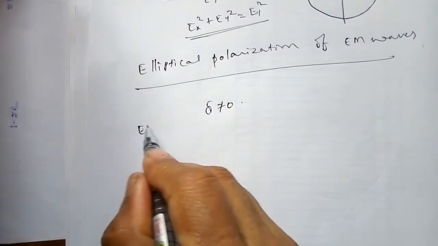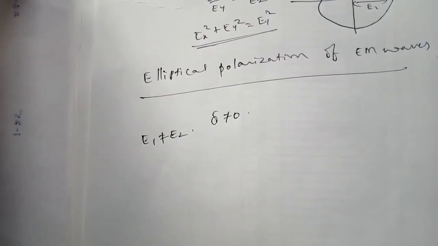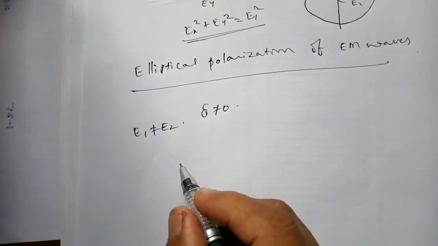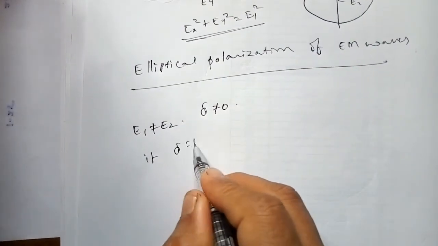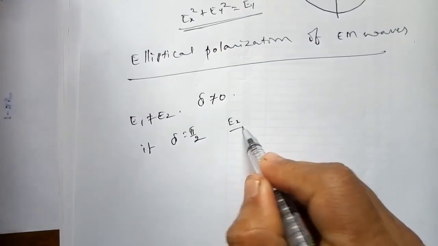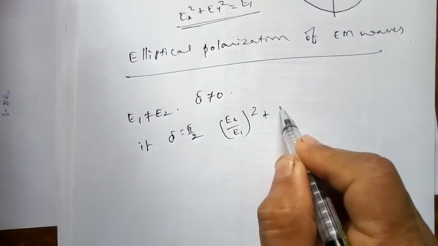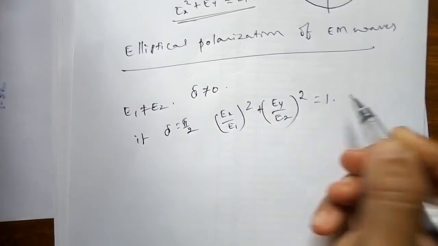So E1 and E2 are not equal. Suppose delta is not equal to 0, but let us say delta is equal to pi by 2, then you observe (Ex by E1) whole square plus (Ey by E2) whole square is equal to 1.